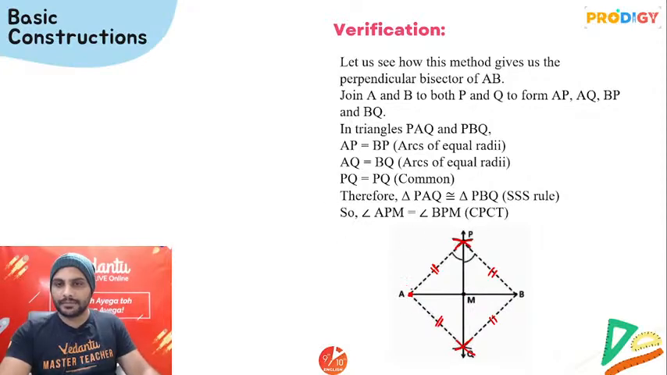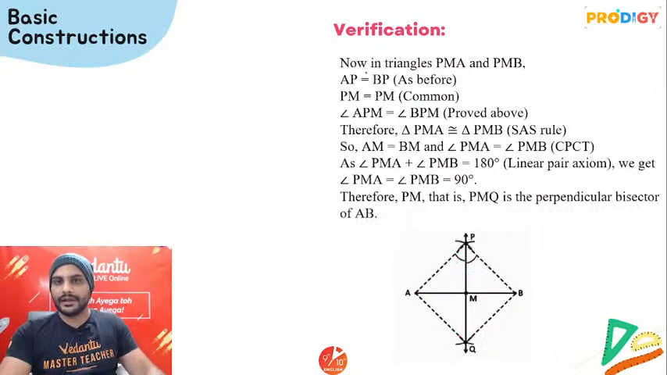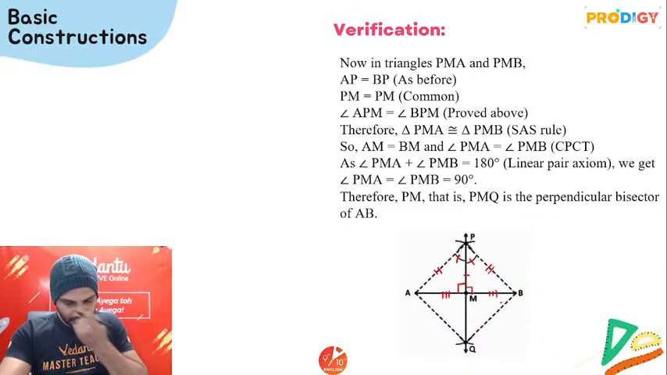So I can say triangle PAQ is congruent to triangle PBQ by SSS rule. If they are congruent, I can say angle APM is equal to angle BPM. CPCT, these two angles are equal. Now in triangle PMA and triangle PMB, you have AP and BP equal to each other. This side PM is the common side, and this angle is equal. You can say by side angle side rule both the triangles are congruent. If they are congruent, you will get that AM is equal to BM. It is bisector. Also angle PMA will be equal to angle PMB. They are linear pair as well, so both have to be 90. So it will be perpendicular bisector.